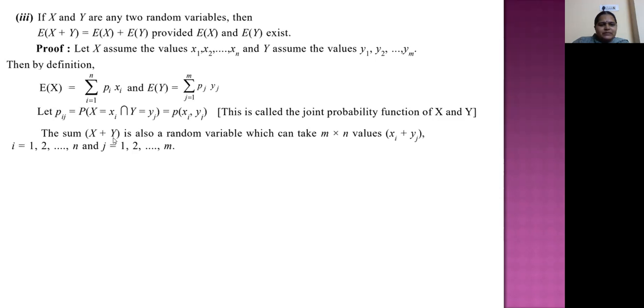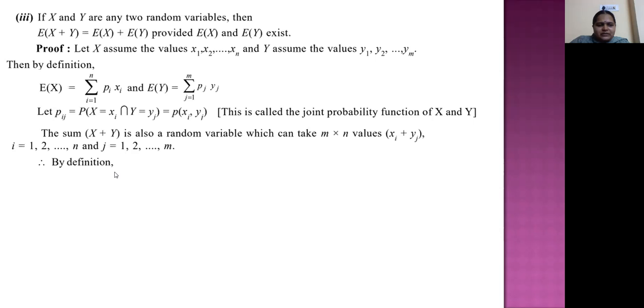The sum x plus y is also a random variable, which can take m into n values, because x is taking n values, y is taking m values, and if we take all their combinations, then we will get m into n values xi plus yj, i running from 1 to n, j running from 1 to m.